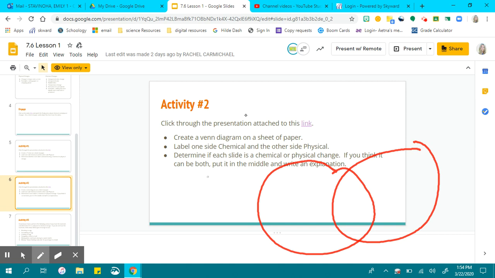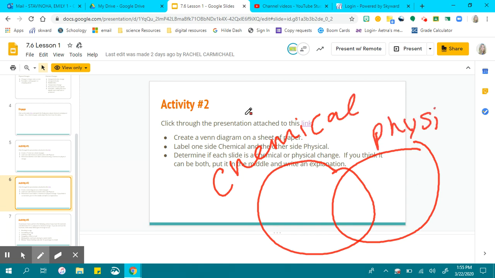On one side, we have chemical. On the other side, we have physical. What is this part? This is what we call both, if you think it's chemical and physical. That's this section here.